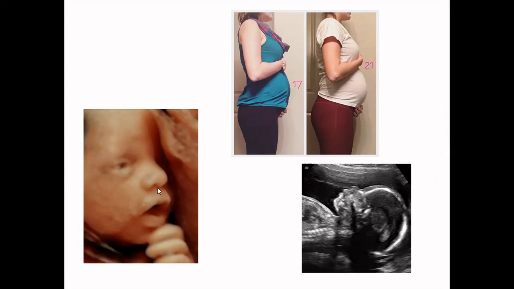Again, in the scan, you may see the eyes are well developed, the baby can open the mouth and can suck in, so those features are also active. And again, this is a normal 2D scan of the baby, which is quite normal. And if you see inside, the parts have also started to grow and the bone structure has also developed.